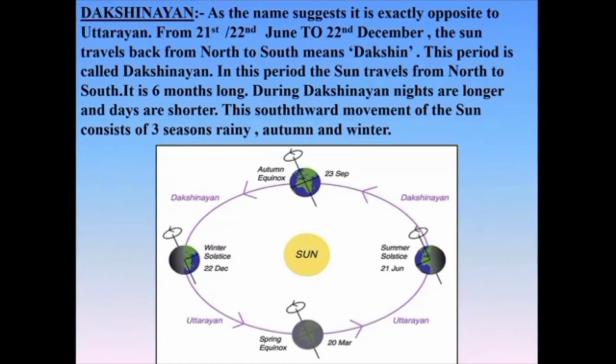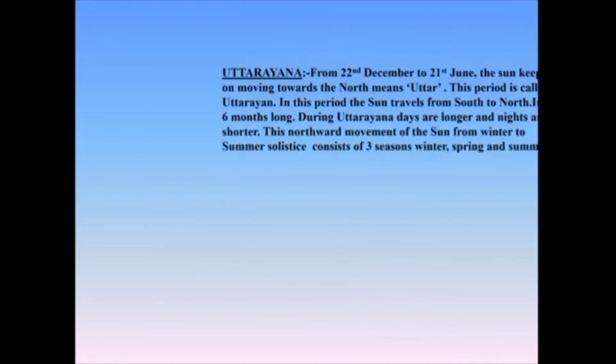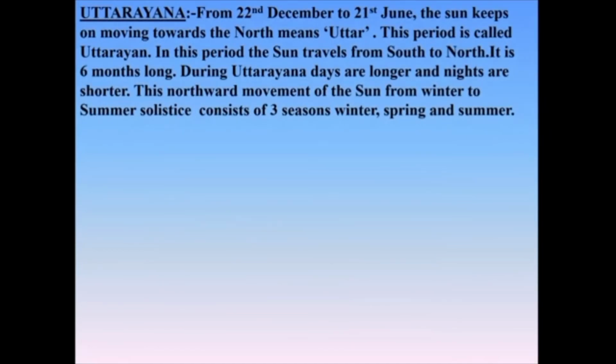Now students, in the picture given on the slide, you can see the movement of the sun towards the south from the north, which is called the winter solstice. Now let us move to the next one, that is the Uttarayan or the summer solstice.